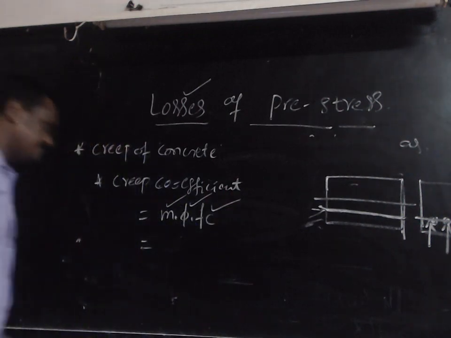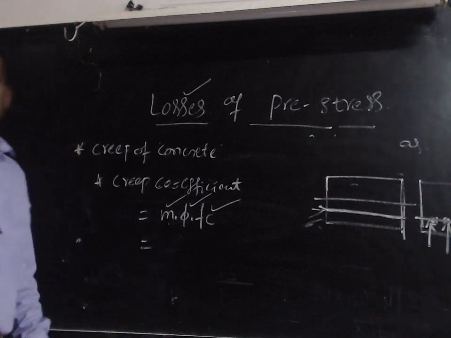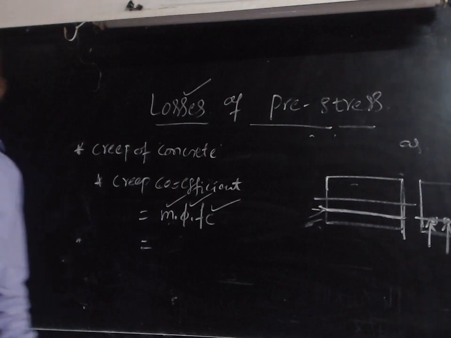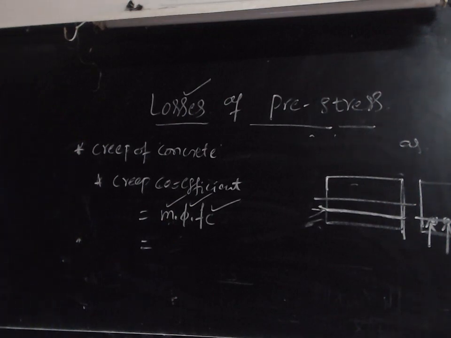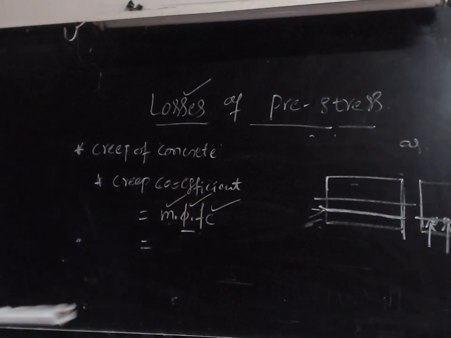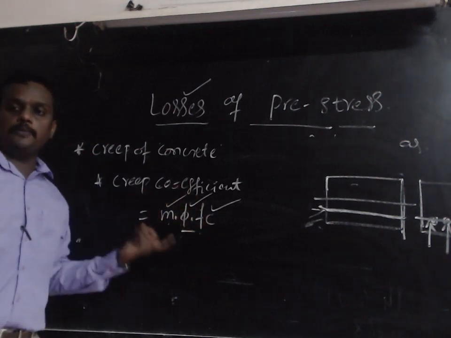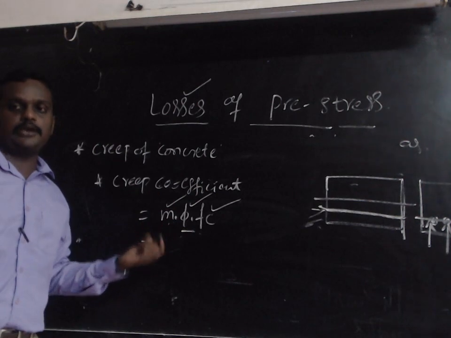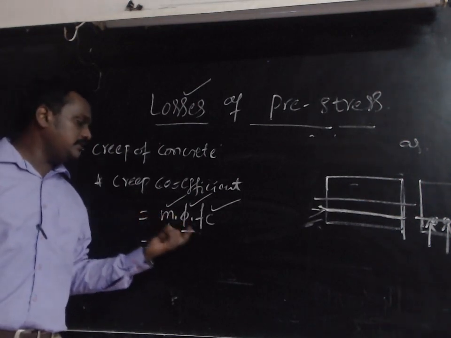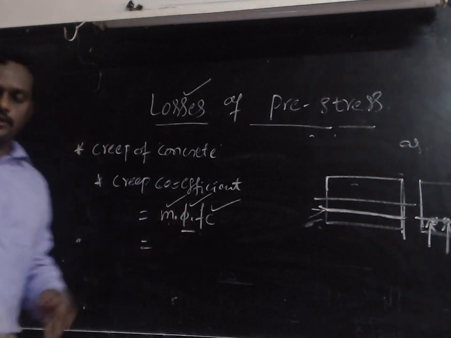Okay. Next, where m is calculated by using Es by Ec and fc is calculated by P by A plus P into e divided by I into e1, and phi, that should be given in the problem itself, that is creep coefficient value. Okay, otherwise we have a code book, in that code book it is given the value of creep coefficient, that is the phi.